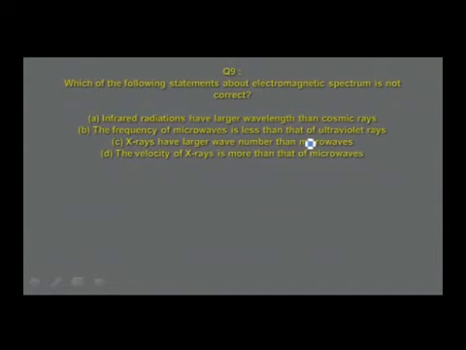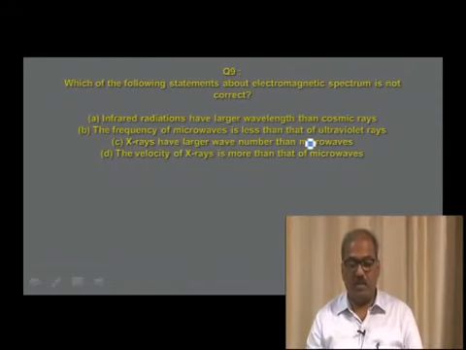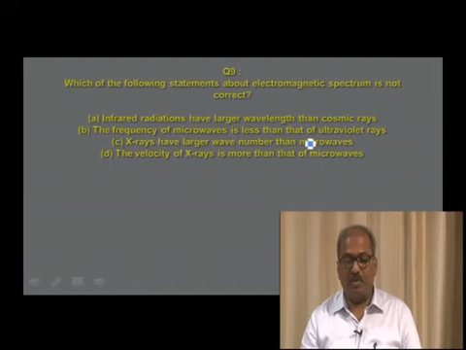Which of the following statements about the electromagnetic spectrum is not correct? Infrared radiations have larger wavelengths than cosmic rays. The frequency of microwaves is less than that of ultraviolet rays. X-rays have larger wavelength, larger wave number than microwaves. Whereas option D talks about the velocity of X-rays being more than that of microwaves. The question is about the incorrect answer.